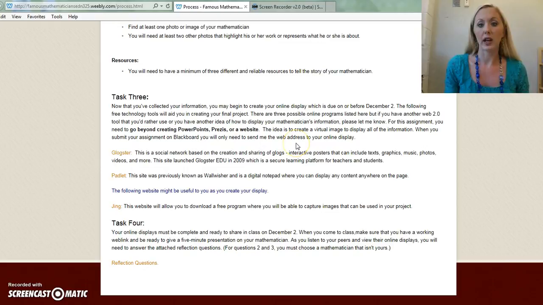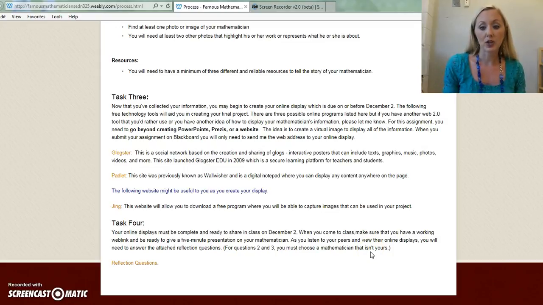The idea is to create a virtual image to display all of the information. When you submit your assignment on Blackboard, you will only need to send her the web address to your online display. So only the web address she needs, not a huge file. So here's a few sites to look at down here. And then task 4, your online display must be complete and ready to share in class on December 2nd.